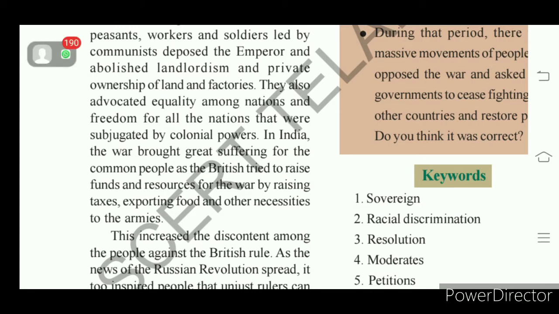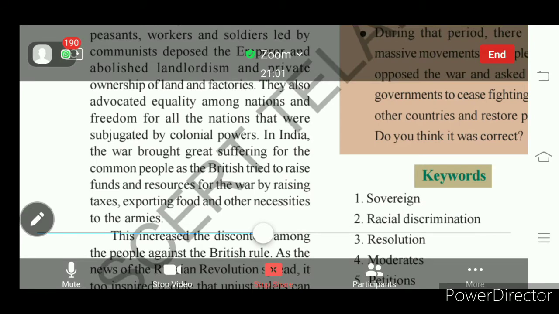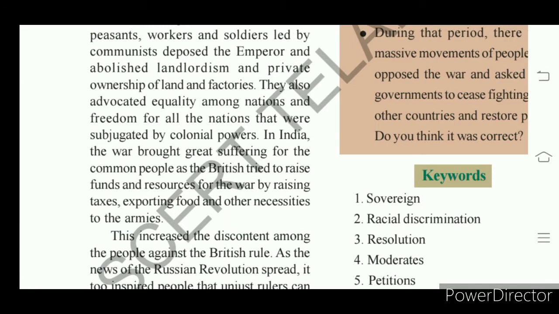Whatever Indian people were buying, even food, which is a basic and very important thing, was taxed. They needed funds for exporting food and other necessities to the armies at World War One: medicines, cloth, all these things required for army people.